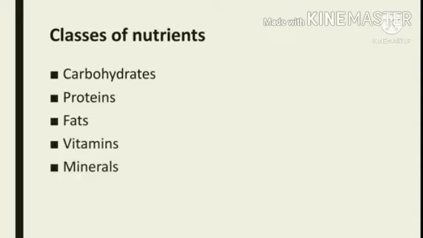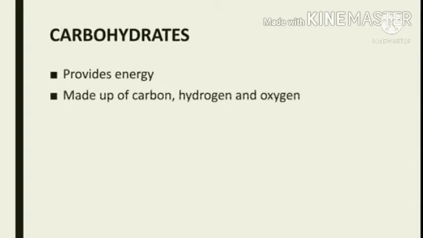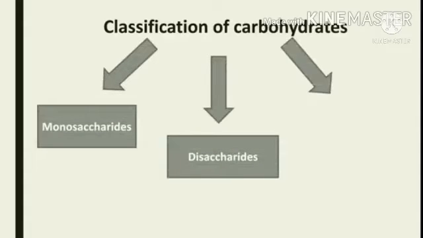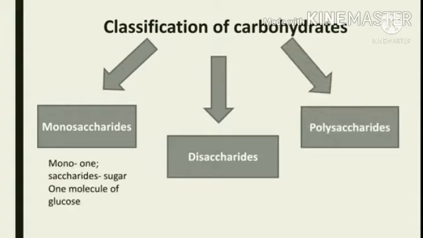Now let's talk about carbohydrates. Carbohydrates are the energy giving food. Carbohydrates are made up of carbon, hydrogen and oxygen, which is the reason they are known as carbohydrates. And the simplest unit of carbohydrates is glucose. Now, based on how many molecules of glucose are present, carbohydrates are classified into 3: monosaccharides, disaccharides and polysaccharides.